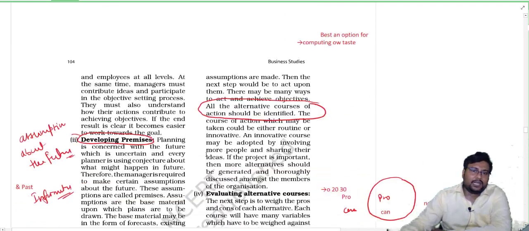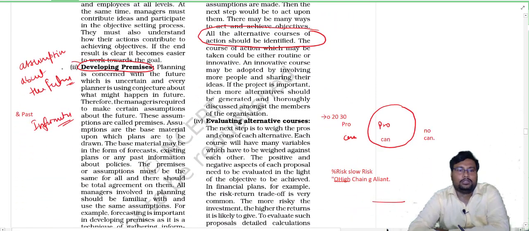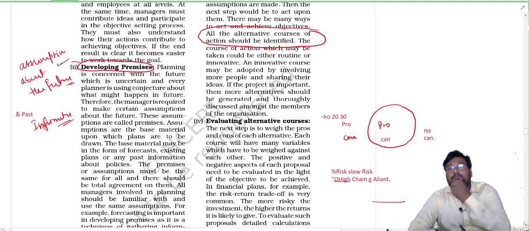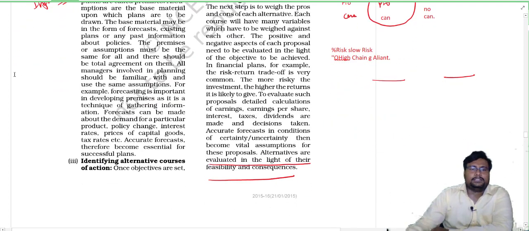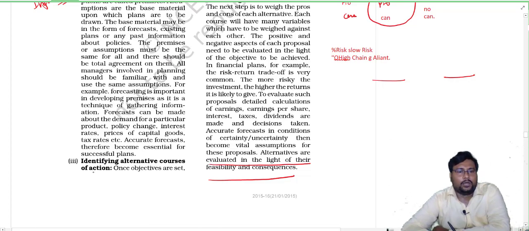When we set the target, we have to find out the possible assumptions, that what can happen in future. So that will be considered as assumptions about future. And when we find out all the assumptions, beta, we have to find out the alternative courses of action.